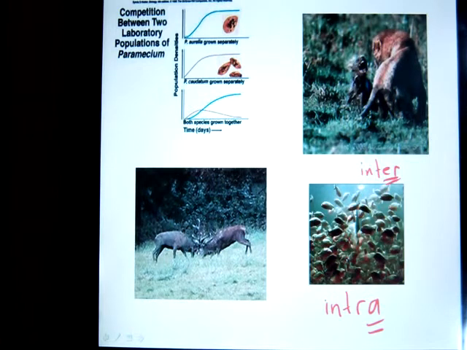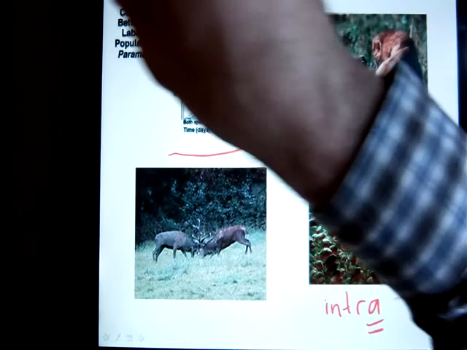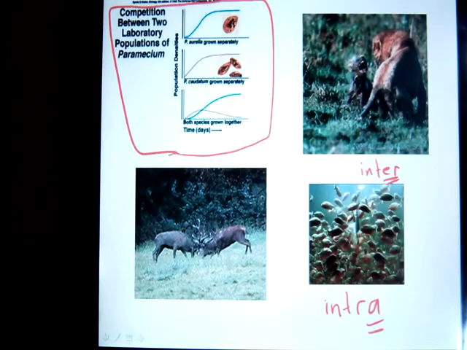Now this diagram up here illustrates something called the competitive exclusion principle, or Gause's principle. That theory states that no two species can occupy the same niche in an ecosystem, because if they do, they're always going to be competing. And when they're competing, one of them is always going to be slightly better at competing.